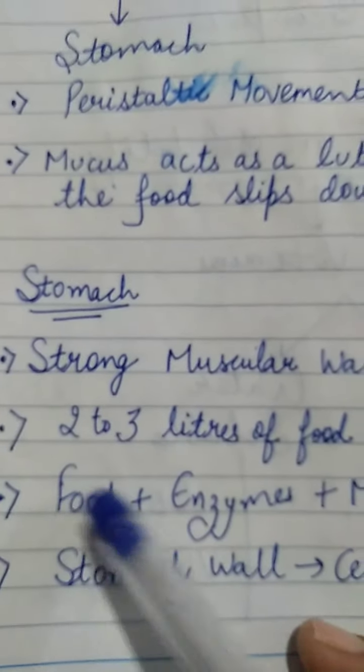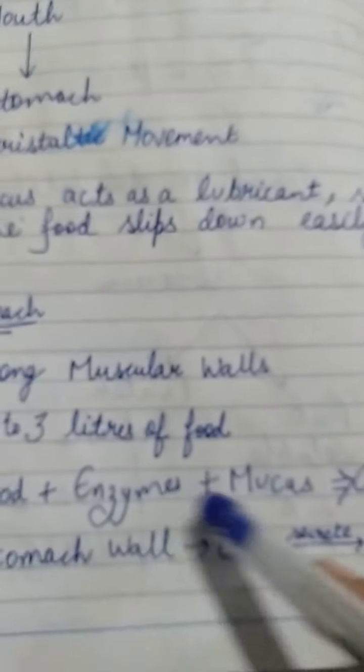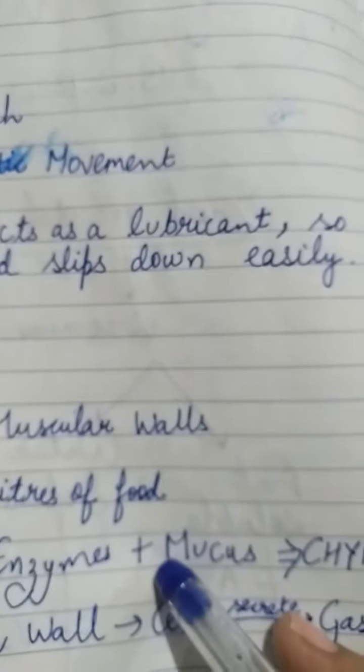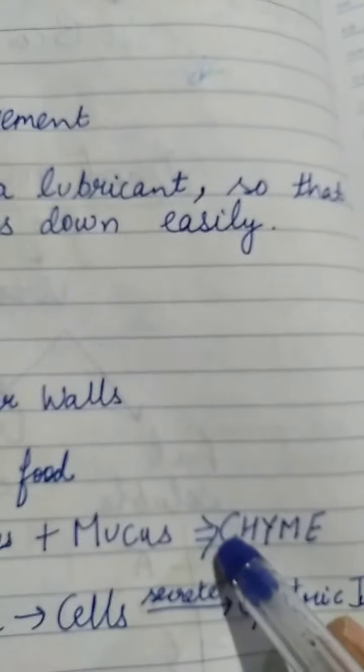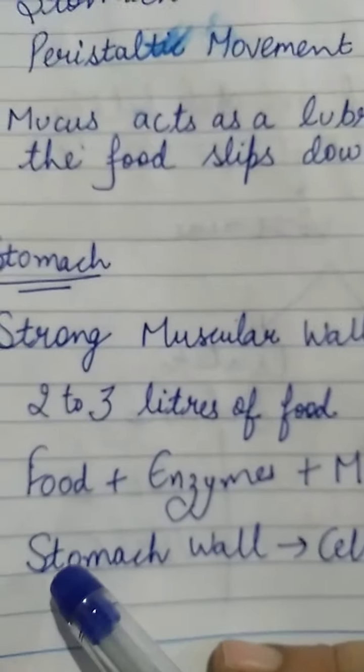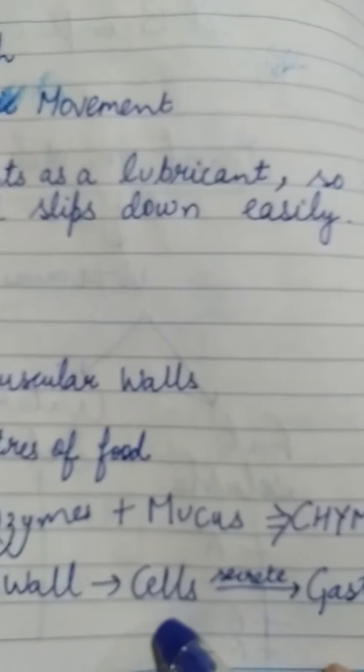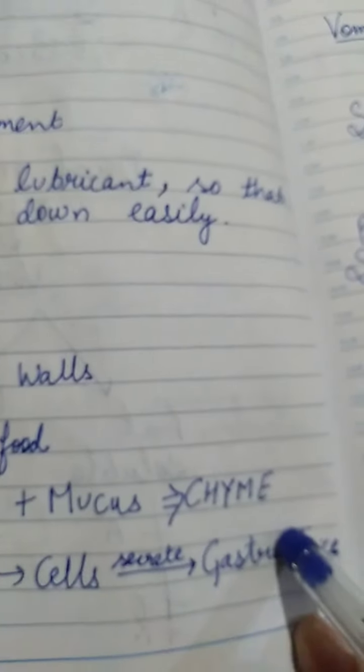Now food in the stomach gets mixed with enzymes and mucus, and then the food is known as chyme. The stomach walls contain cells, and these cells secrete gastric juice.